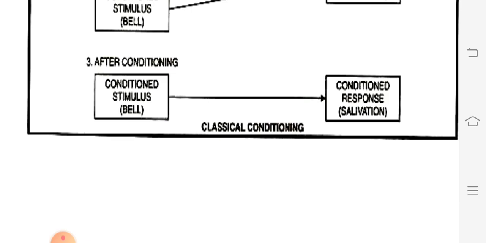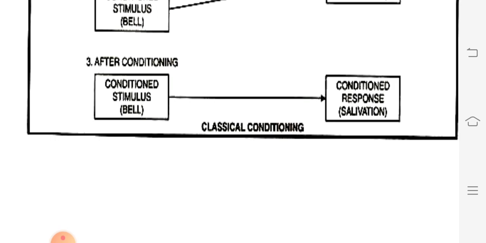It means the dog learned that his master provides him meat whenever the bell is rung. So the dog came to know that if there is ringing of the bell, it means there is meat. So this is called the classical conditioning learning theory.